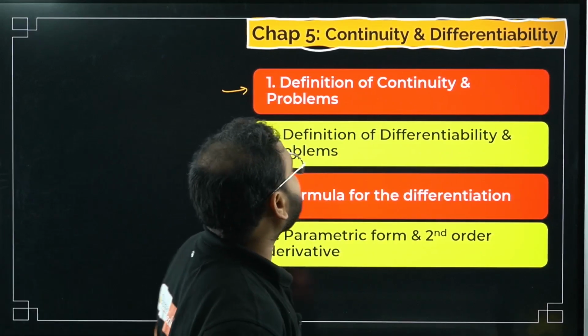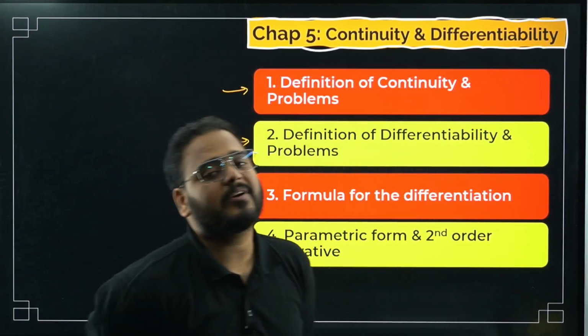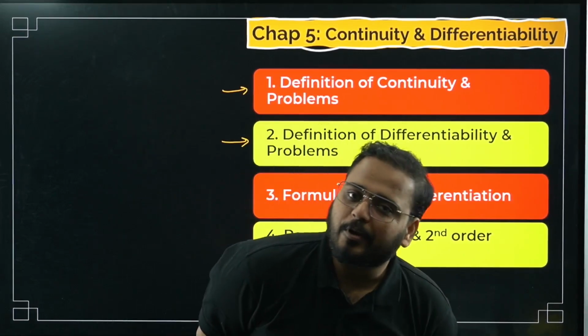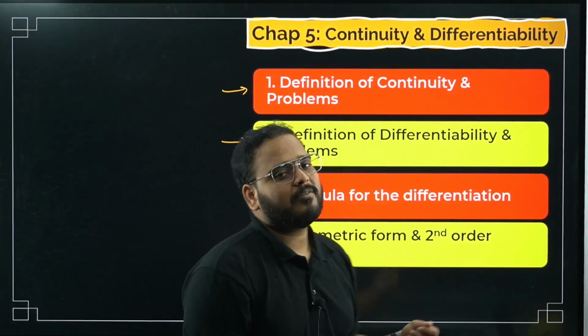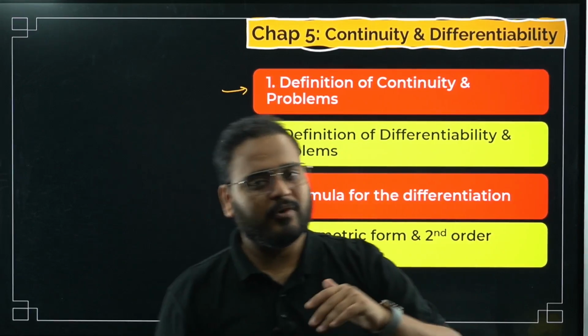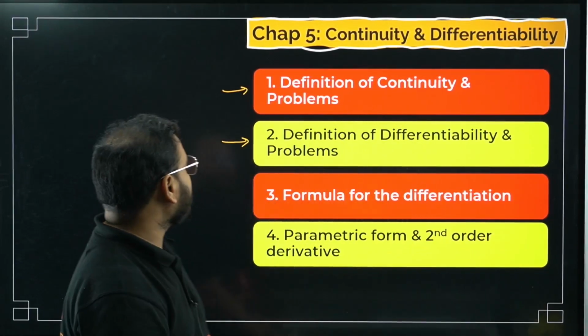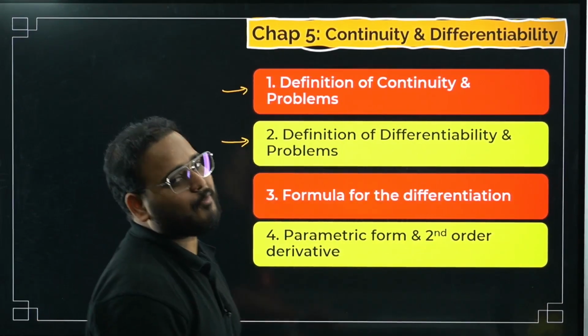For the definition of continuity, we use LHL and RHL, left hand limit and right hand limit, equal to the function value at that point. For differentiability, what we use, bacha? We use the left hand derivative and right hand derivative. All of you agree? Yes. The third part is formula. You have to know the formulas.